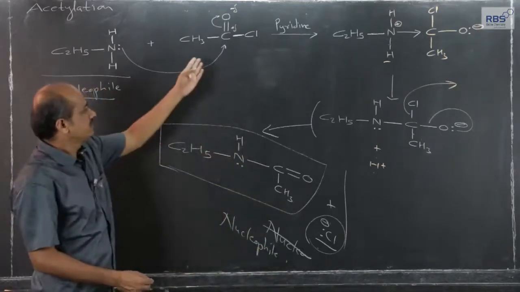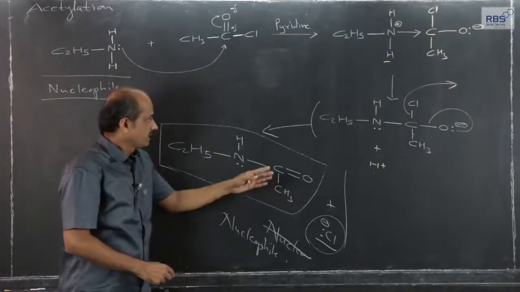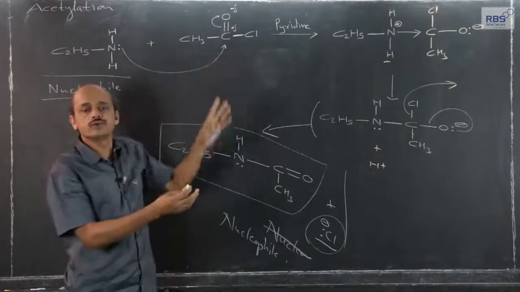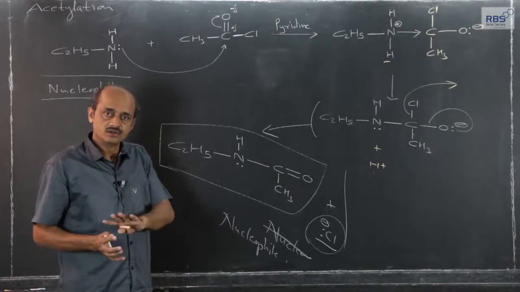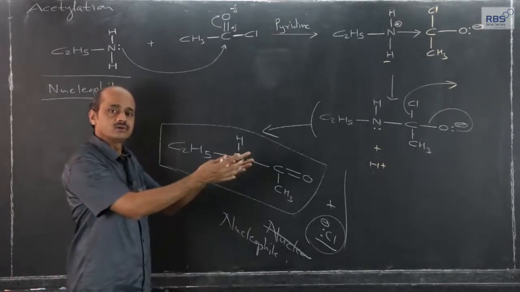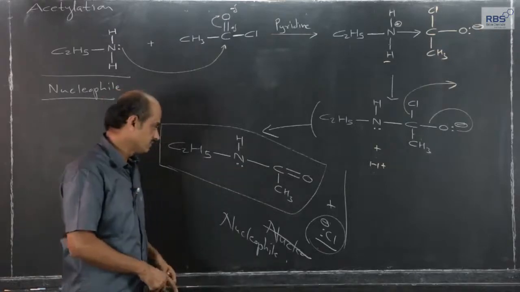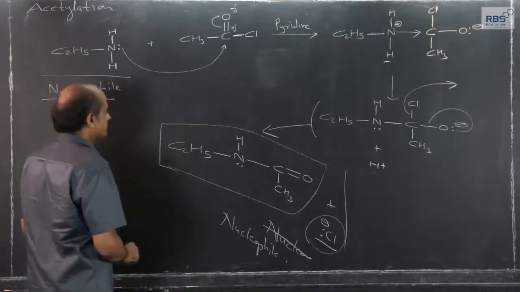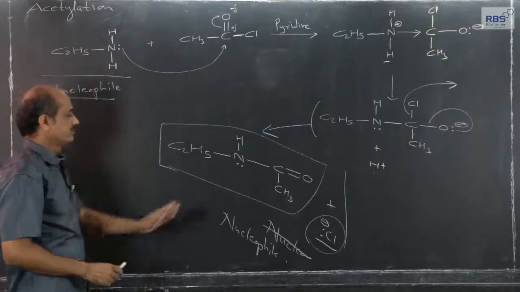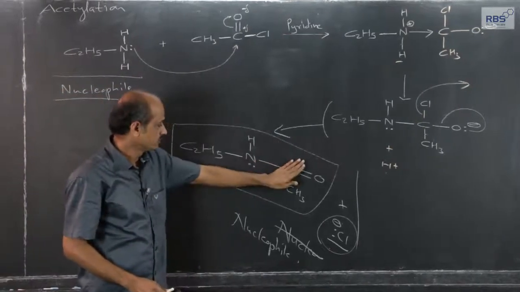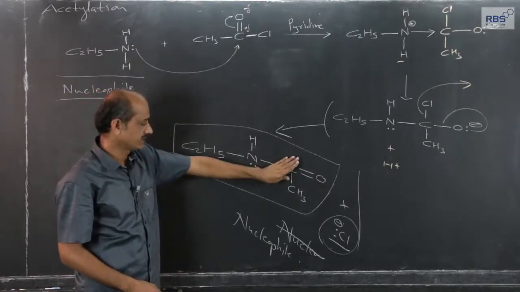So, attack of nucleophile of amine and removal of chlorine in the form of nucleophile. One nucleophile enters and one group, here in this case chlorine, goes out in the form of nucleophile, and ultimately what we get is hydrogen atom of this amine gets replaced by acetyl group. So, if this were a hydrogen, it becomes this, hydrogen is ultimately replaced by acetyl group.